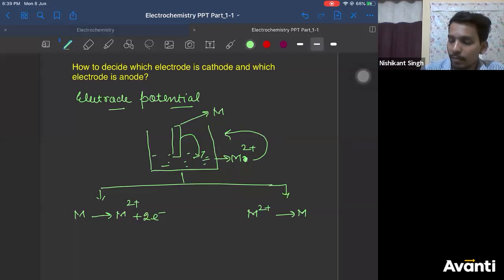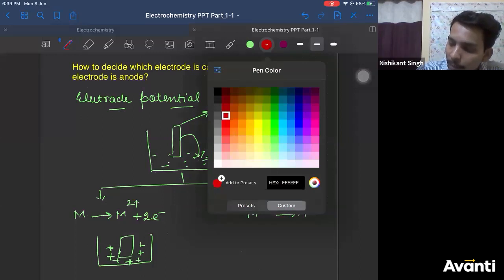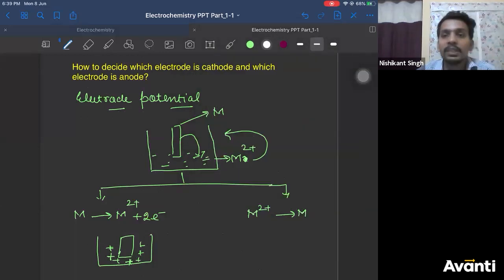So since this happens, what will happen in the solution? Correct? So if M is giving you continuously M2 plus, there will be a lot of positive charge developed in the solution around the metal electrode. Can anybody tell me what will be the charge developed on the electrode? Negative. You have studied in electrostatics. Negative charge will be developed on the electrode.